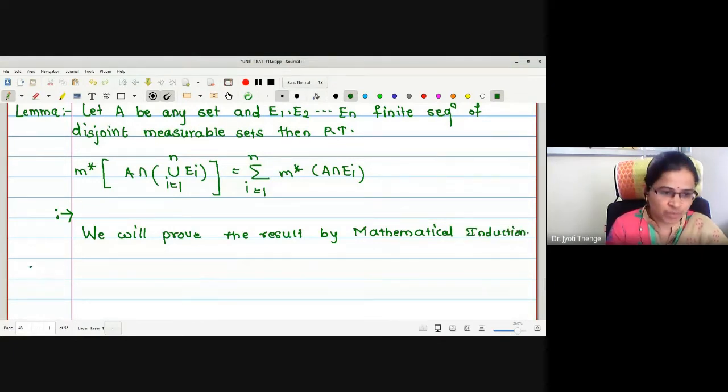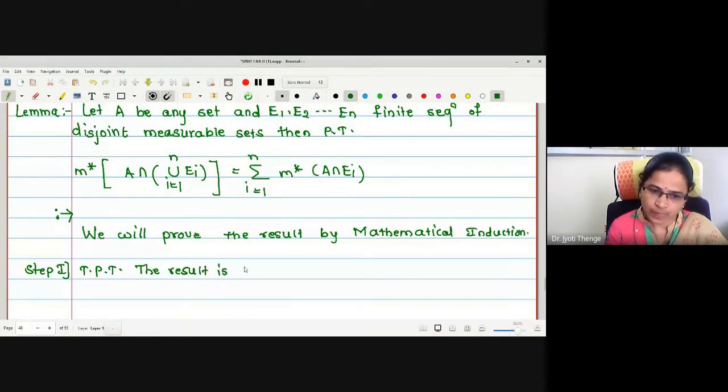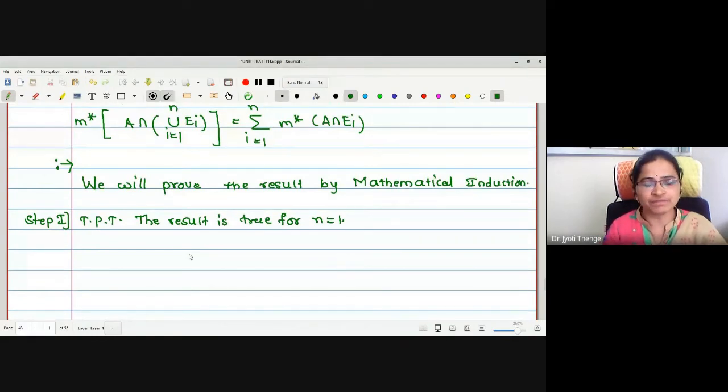This is our step number 1: to prove that the result is true for n equal to 1. Let us check what will happen if I put the value of n equal to 1.